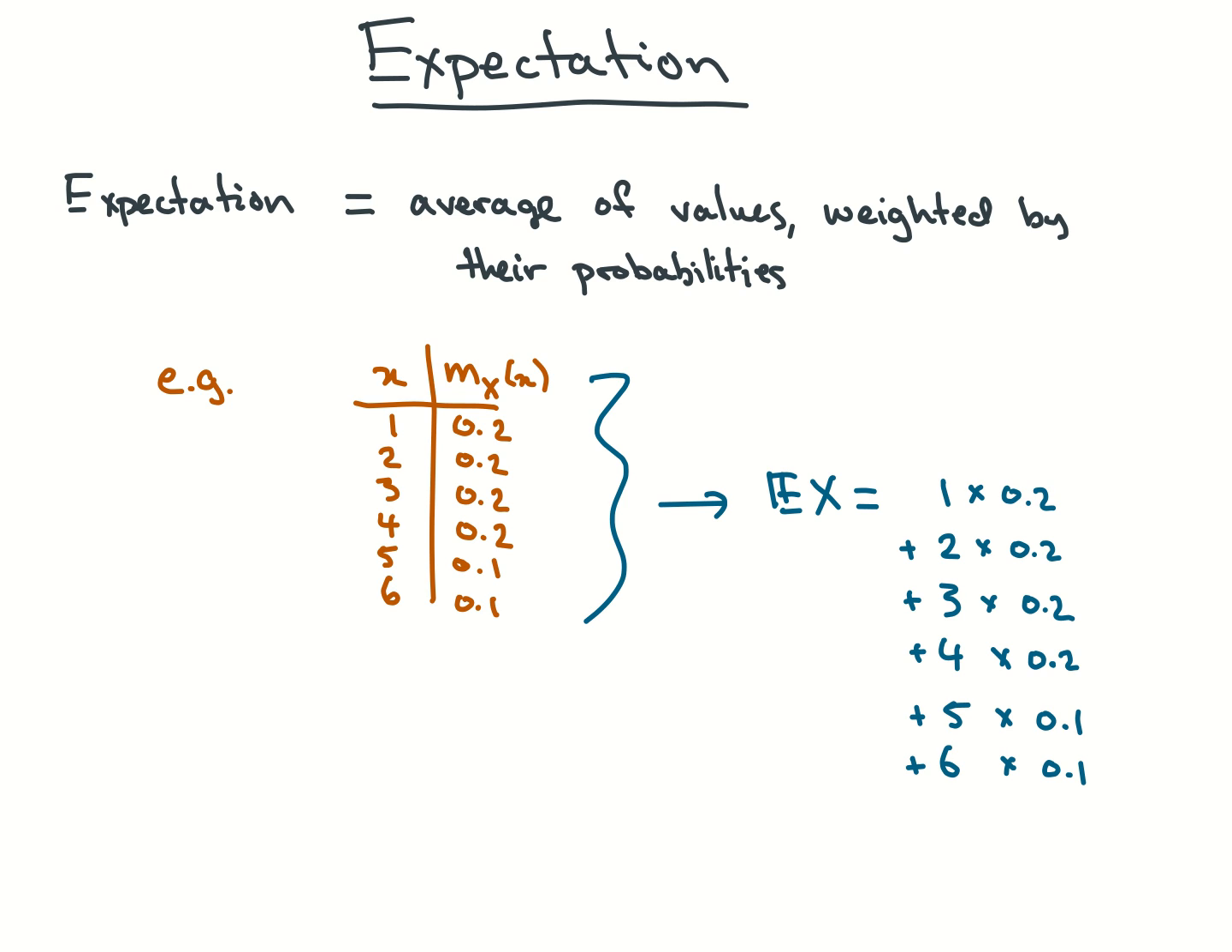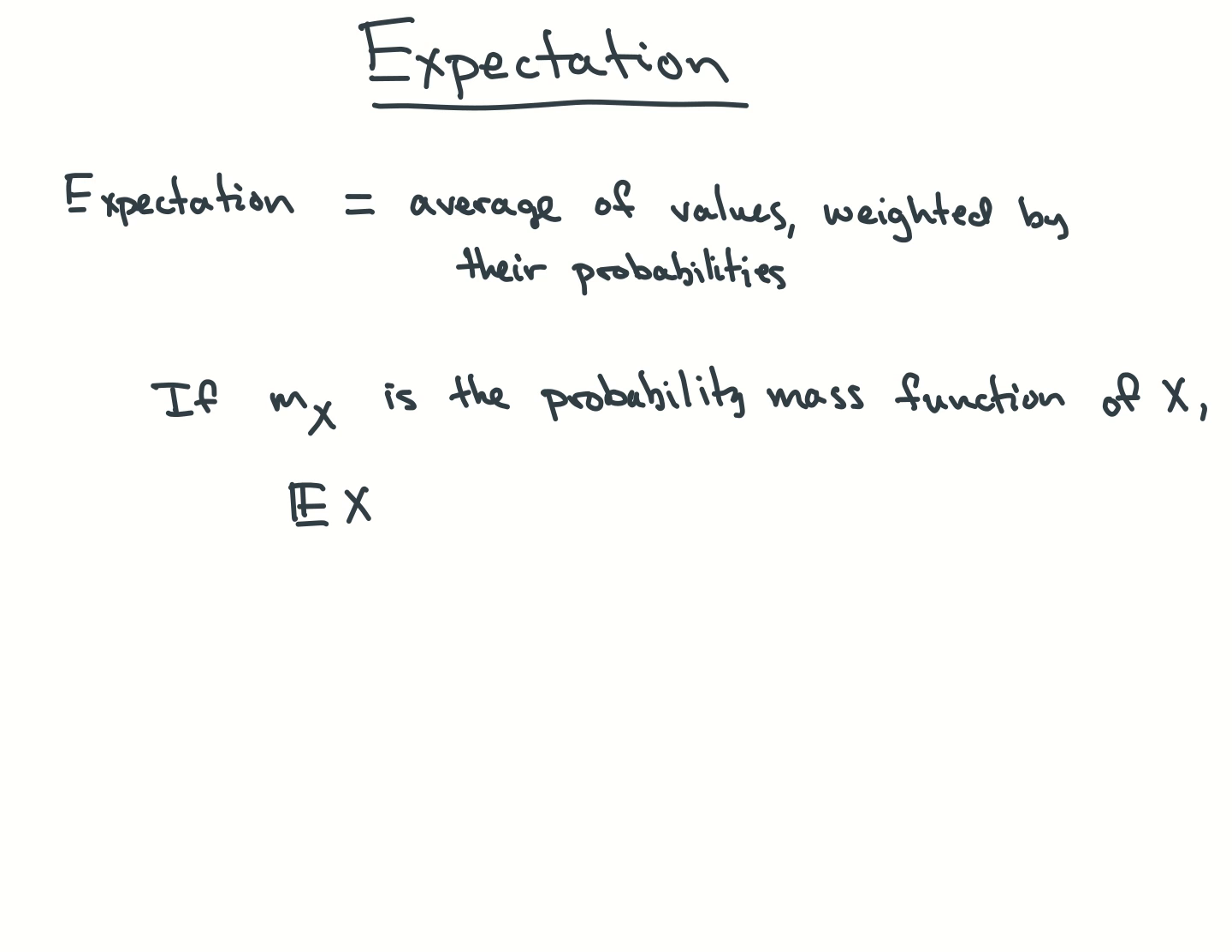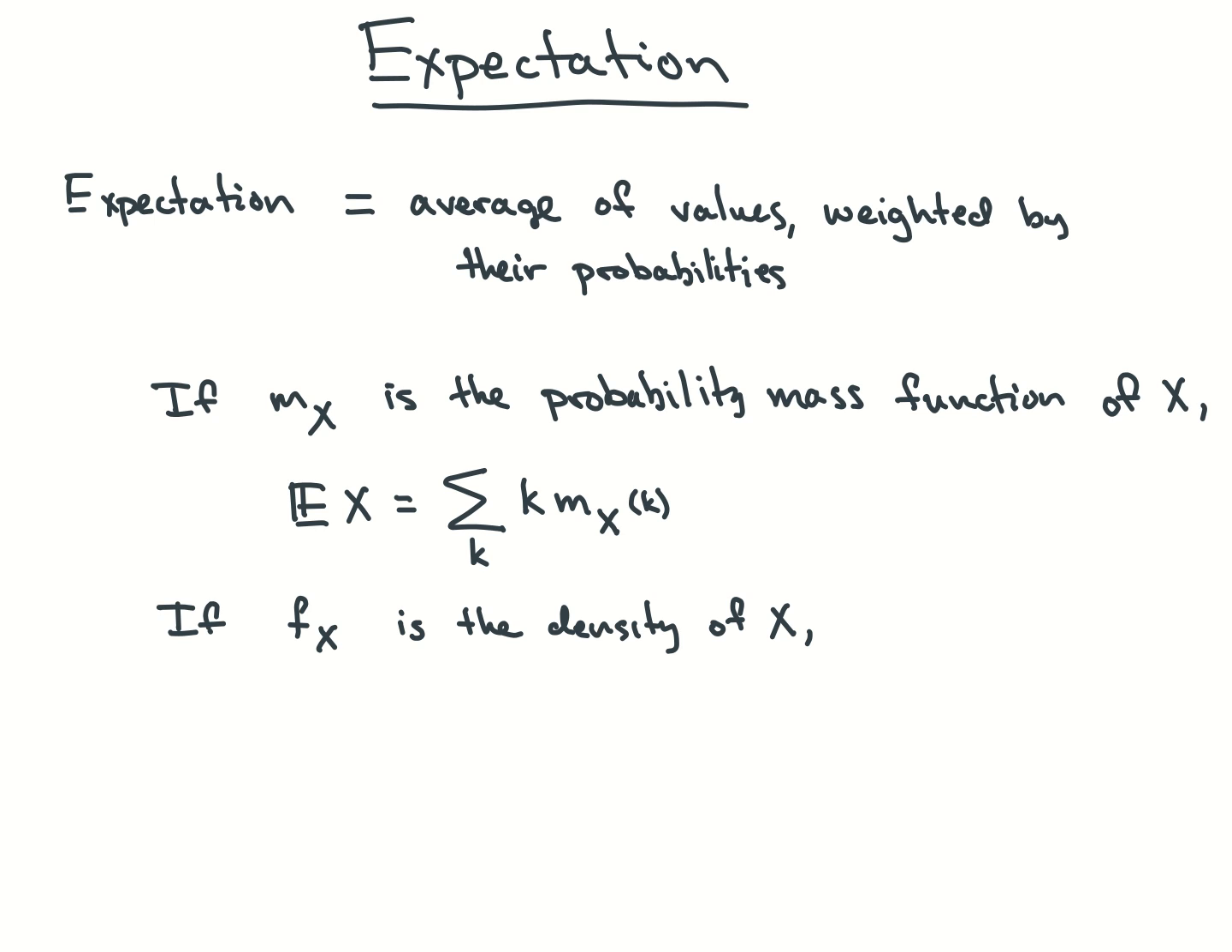In general, if m sub x is the probability mass function of x, then the expectation of x is the sum over all values k that x can take of k times m sub x of k. Similarly, if x is continuous with density f sub x, then its expectation is the integral of x times f sub x of x.